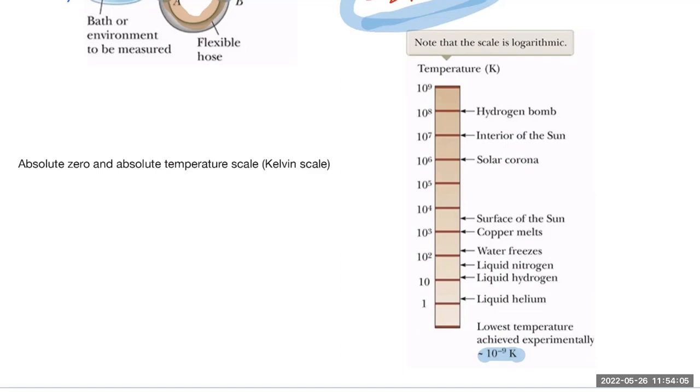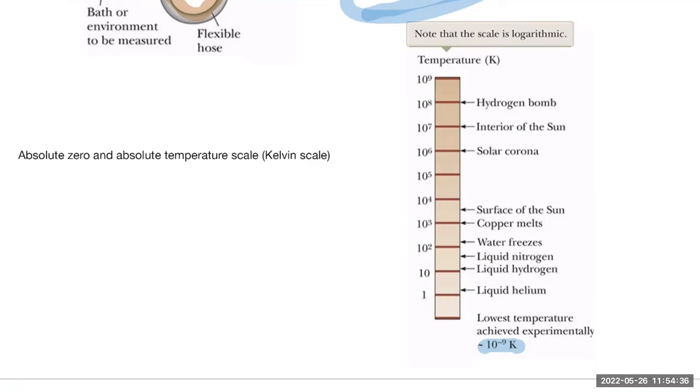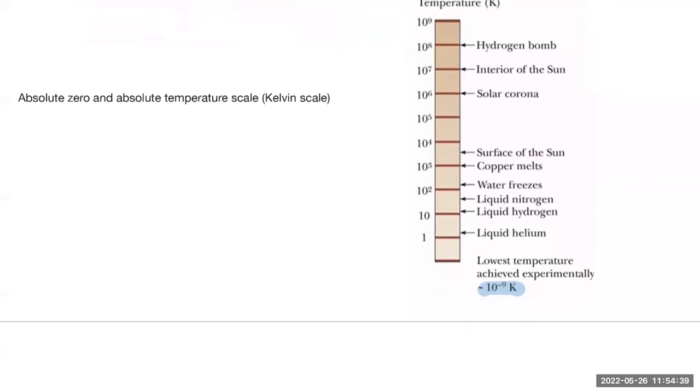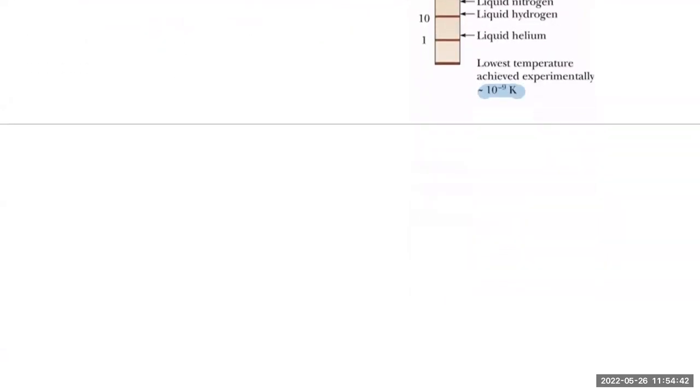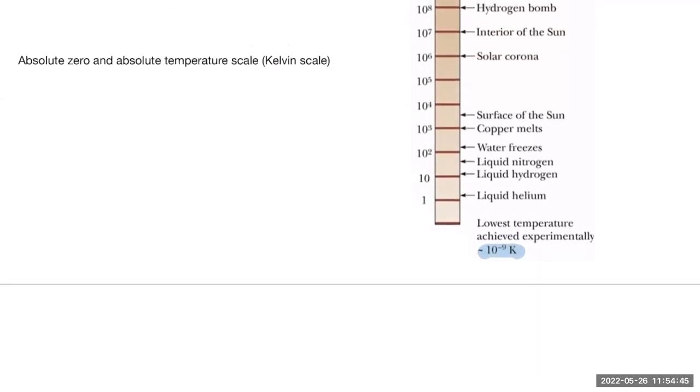Now, there is no upper limit in theory. You can get as hot as you want, even though in reality, we're limited by the amount of technology we have. For example, the surface of the sun, the temperature is about 5,700 Kelvin. And the interior of the sun can get 10 million Kelvin. And the hydrogen bomb, wow, it's even hotter than that, 10 to the 8 Kelvin. By the way, again, you do not read degrees Kelvin, you just read Kelvin, okay? And so on. It gives you some idea. All right. So these are some typical readings.